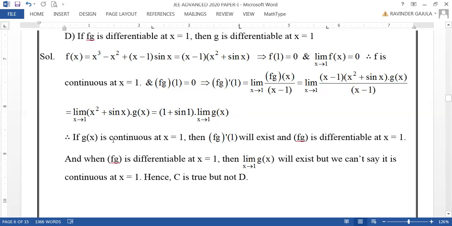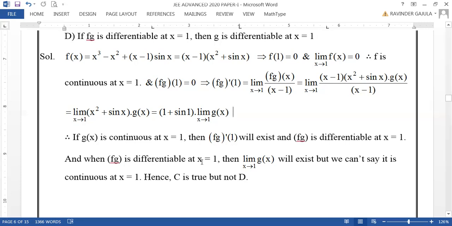Therefore, if g of x is continuous at x equal to 1, then fg dash 1 will exist. Hence, fg will be differentiable at x equal to 1. Whenever fg dash 1 exists, we will say that f into g is differentiable at x equal to 1. Hence, option A is true, as g of x is continuous, then fg will be differentiable at x equal to 1.